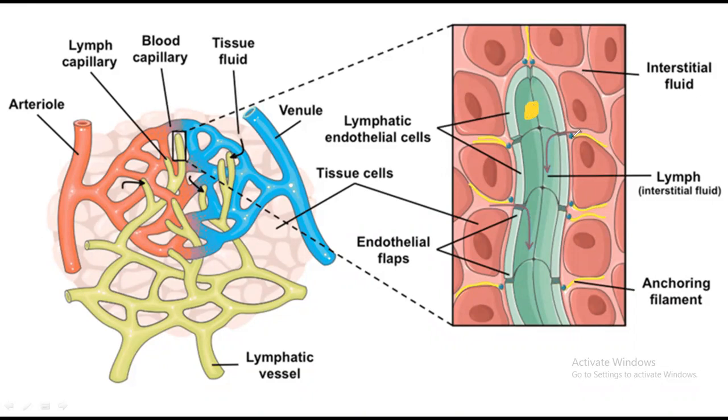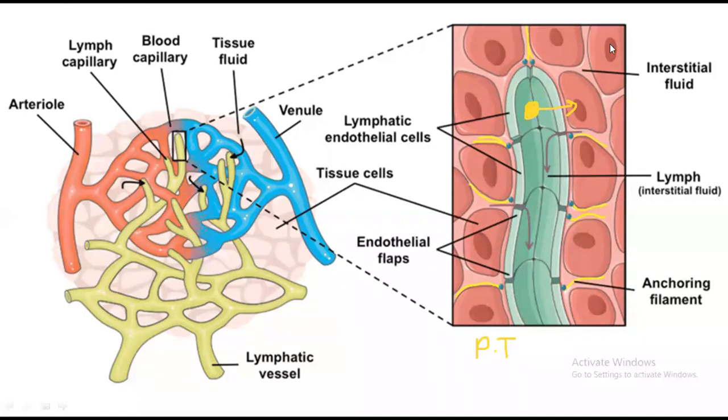So here, by passive transport, keep this in mind, passive transport, without the expenditure of energy, it gets access into the capillaries. So this virus can move by passive transport into the capillaries, and ultimately it gets access into the bloodstream, and after that, viremia occurs.